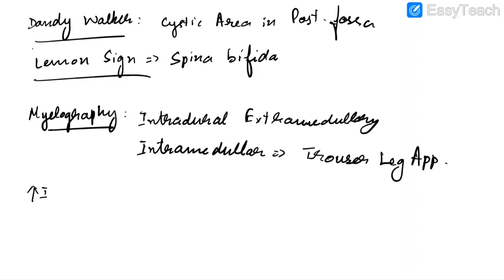When there is elevated intracranial tension in kids, the earliest sign is sutural diastasis, that is separation of sutures. Now let us discuss about Huntington's disease. In this case, radiology will show bilateral caudate nucleus atrophy.